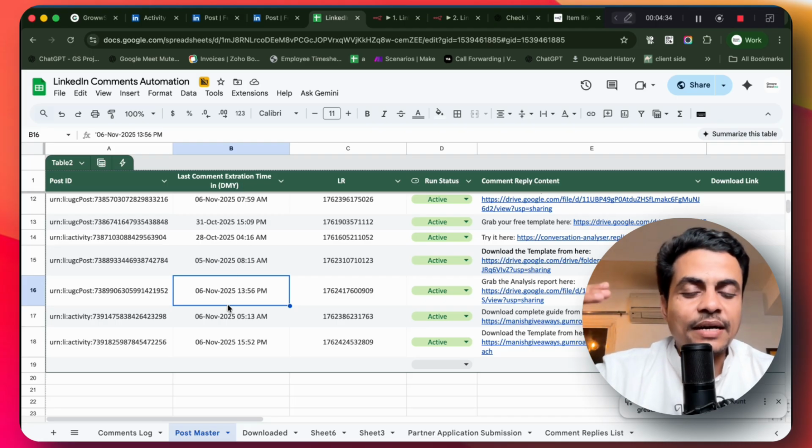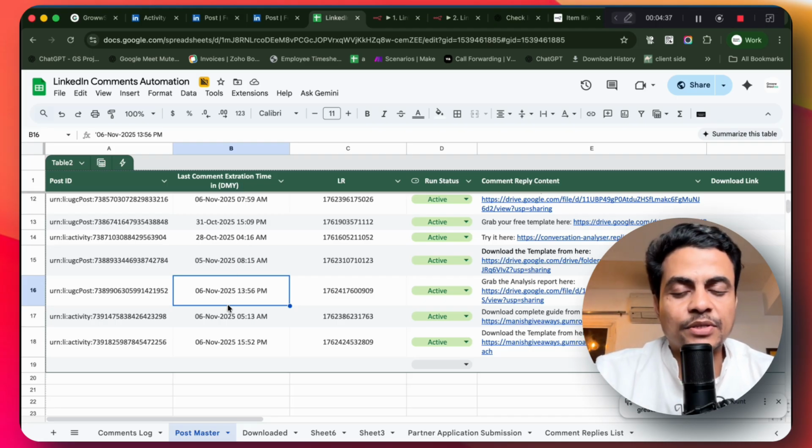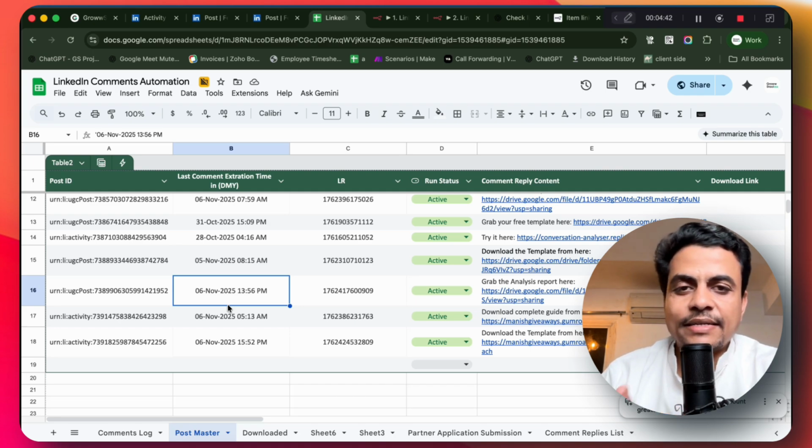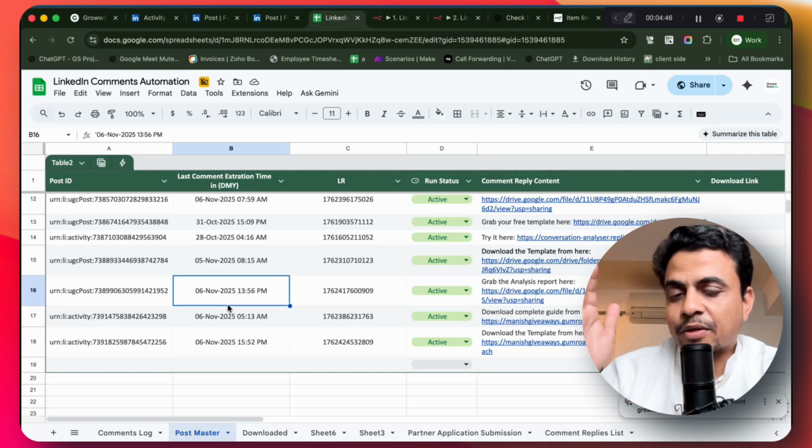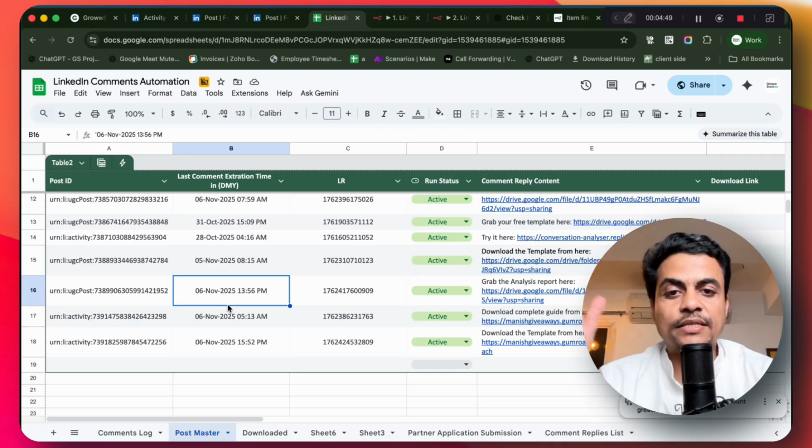So next time I'm going to do only the incremental pickup. So let's say if one post got 1000 comments, I'm not going to reprocess 1000 all the time. I'll take only the 10 new comments which came, like 1010 comments are there in the next run. I'm going to pick only 10 and then we'll run through them. So that's what the magic is.